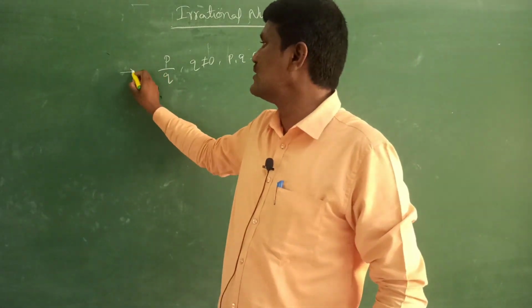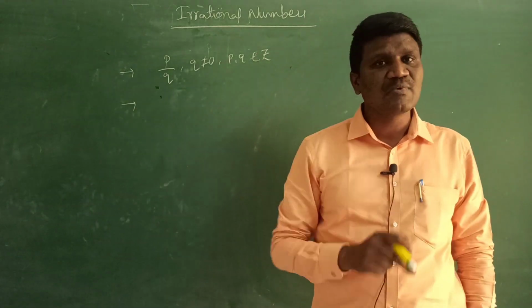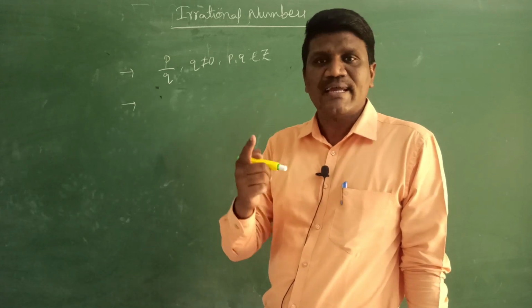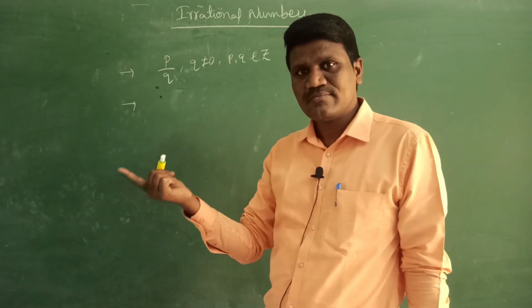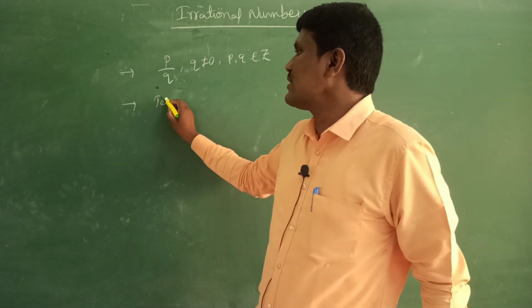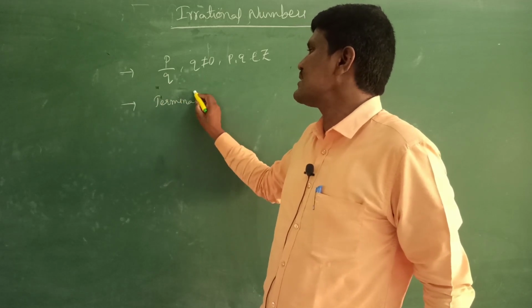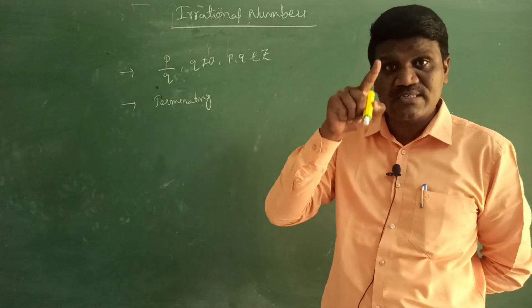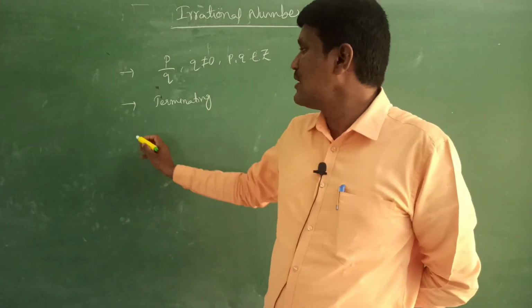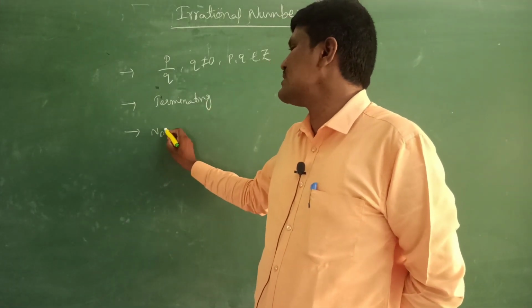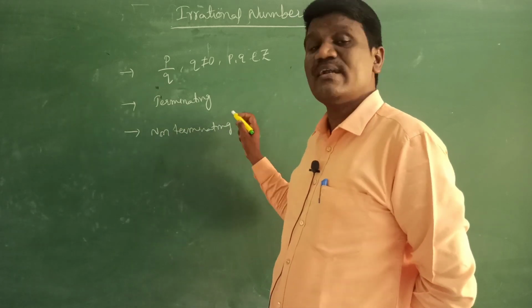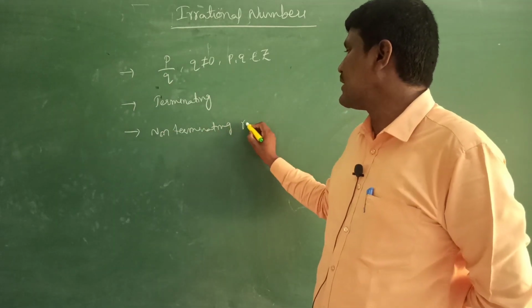And we have also learned the definition of a rational number in decimal form. So when do we say a decimal is rational? The decimal which is terminating is called a rational number, or else if it is non-terminating, it should be recurring.